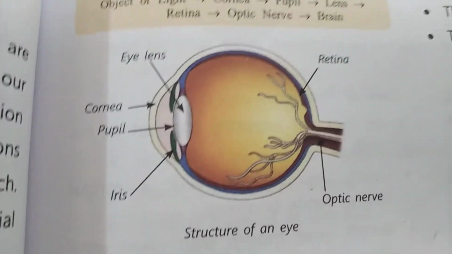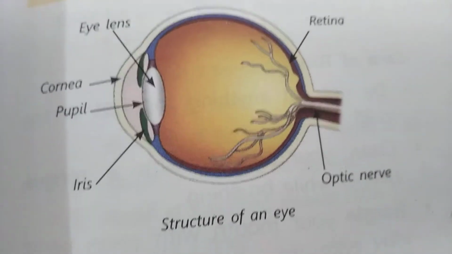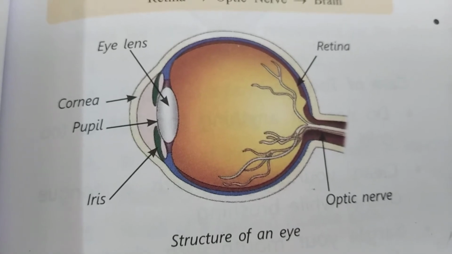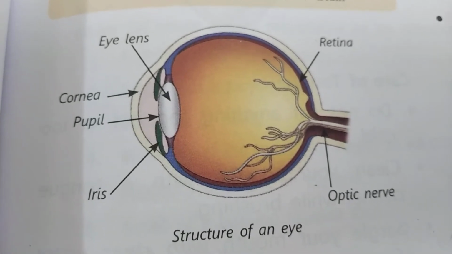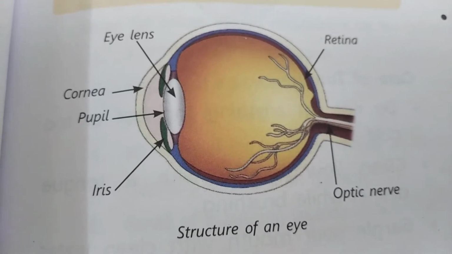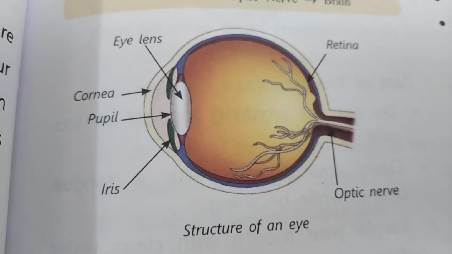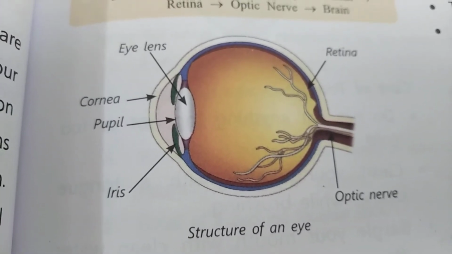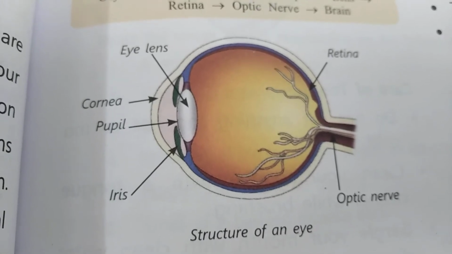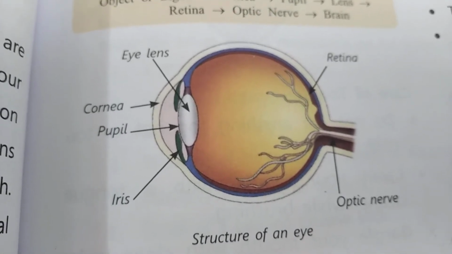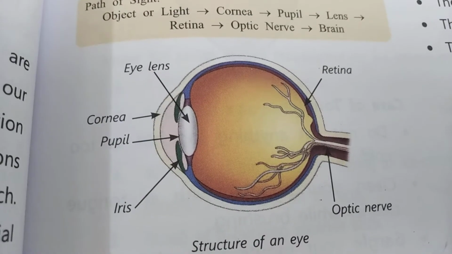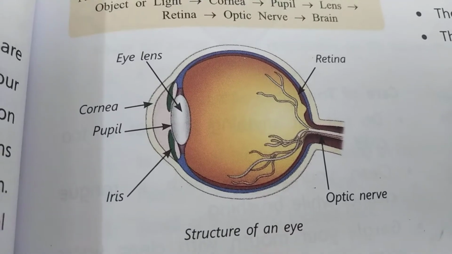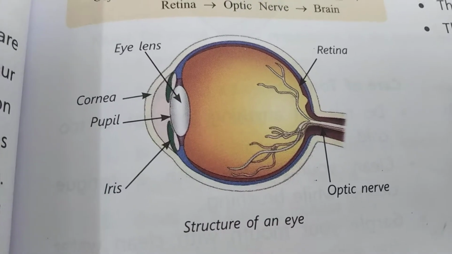Today I am going to teach you about the vision organ, the eyes. Here I am showing the figure of the structure of an eye. Children, you know the importance of an eye. Through the eye only we can see the things around us. Our eye has many parts, and the parts of the eye and the brain work together and allow us to see things.